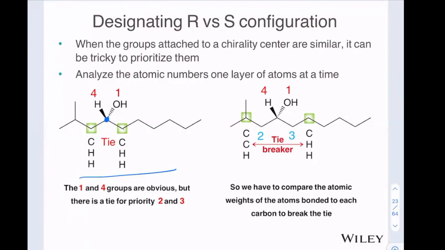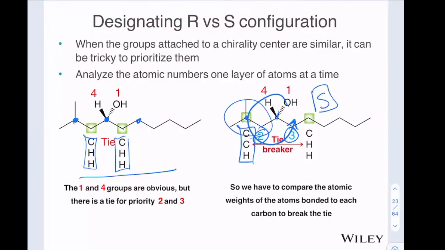This carbon right here has a carbon and 2 H's, a carbon and 2 H's, so they're still tied. We need to take one more step out, and if we look there, we see here that the carbon on the left-hand side has 2 carbons and a hydrogen. So that is actually going to win. That becomes number 2, and that becomes number 3. And so in this case right here, it is counterclockwise S, except H is coming at us, so we have to switch it to R.